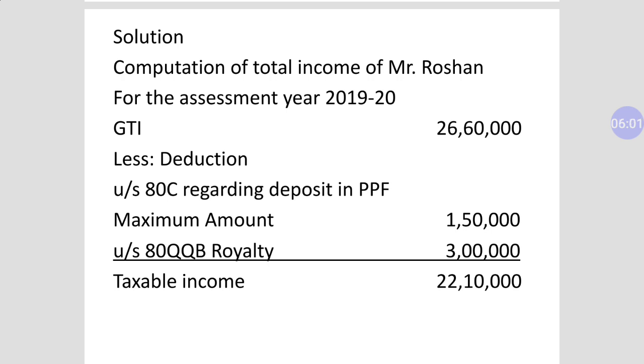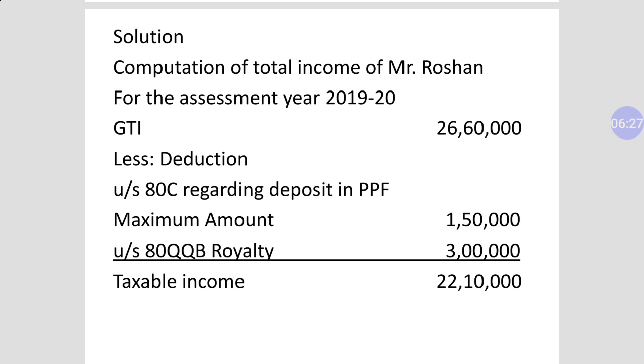So out of GTI we will have to deduct deductions. The first deduction is 80C. Under section 80C, it is regarding PPF. So Mr. Roshan deposited rupees 1,75,000 in PPF, but the maximum limit of 80C is 1,50,000. Therefore, we are deducting only 1,50,000.